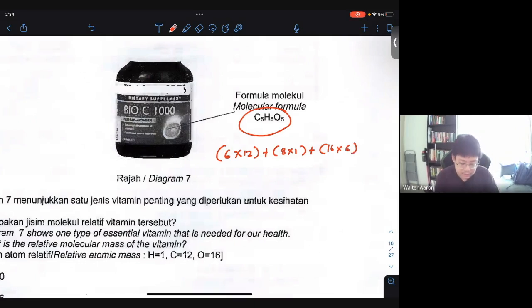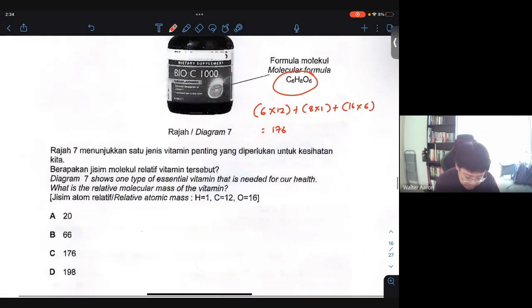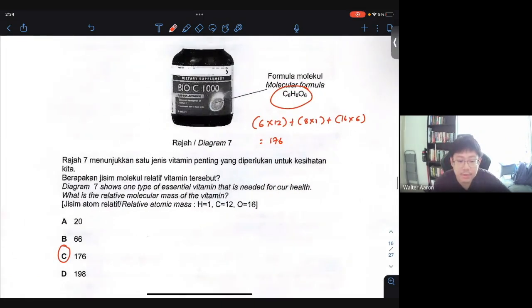Let's see how much that is. All right, that will be 176 in total. So to get the relative molecular mass of a substance, you just add all the atoms and their masses together. You should be able to get the answer.